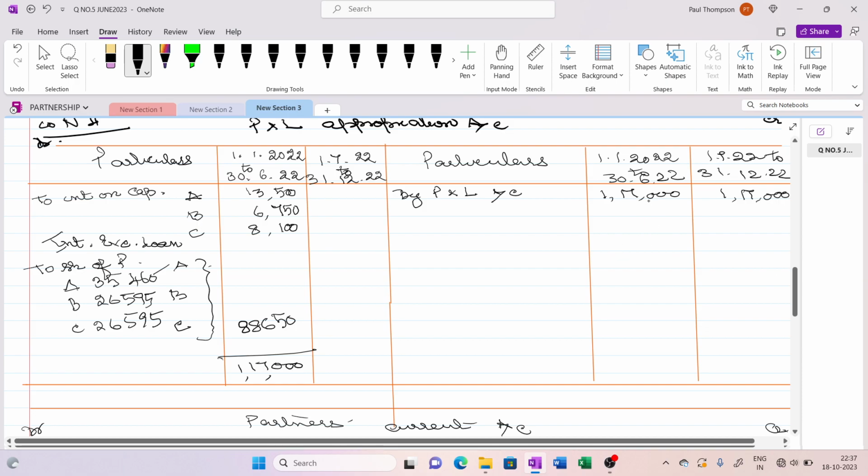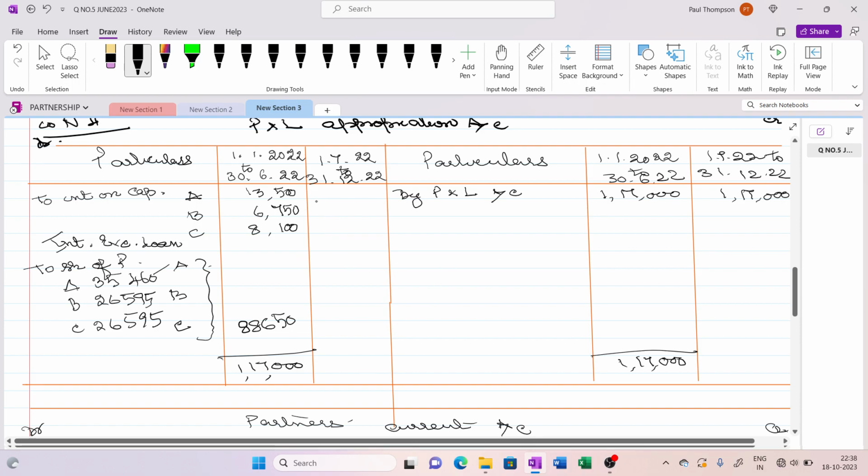So he died on 30th June. So up to 31st December, he will be getting interest on his executor account. We have to give interest on loan. That we cannot calculate right now, because we have to take the balancing figure which we have to pay to C. Then only we will be able to calculate that interest. So I'm just leaving that.